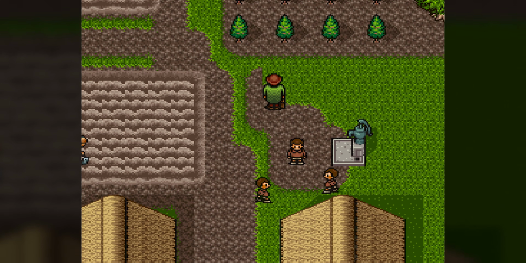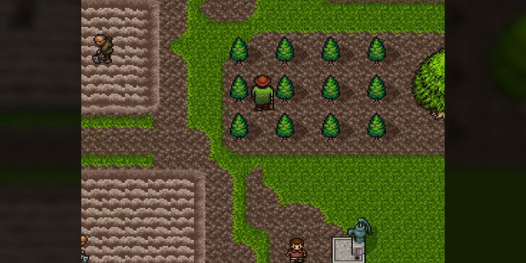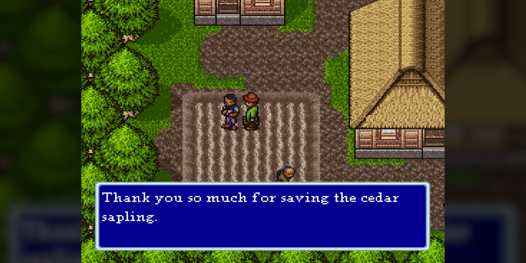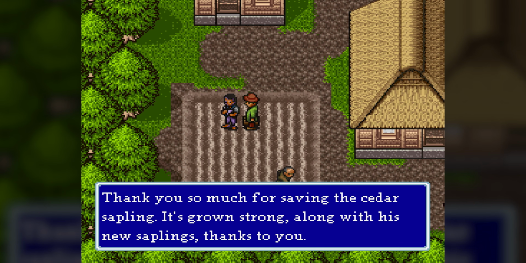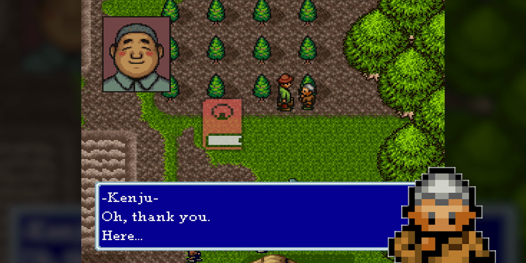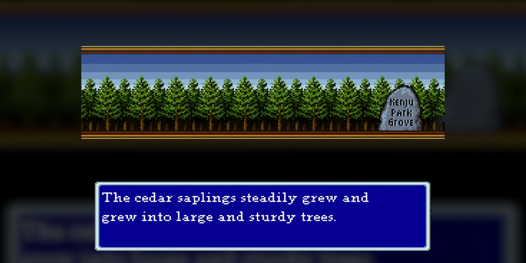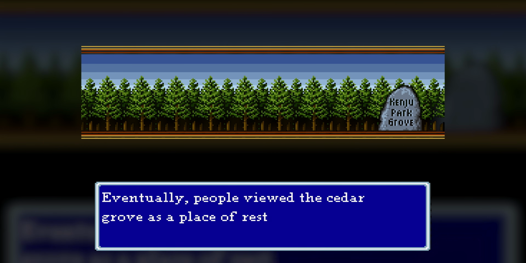7 days later, we return to the village to find that a whole grove of cedar trees has started growing. Everyone in town is grateful that we put a smile back on Kenju's face. Kenju thanks us personally. He has a journal and hands it over. As the scene fades, we're told that Kenju's cedar grove continued growing into a beloved forest.